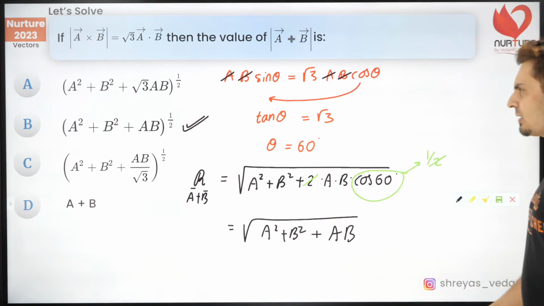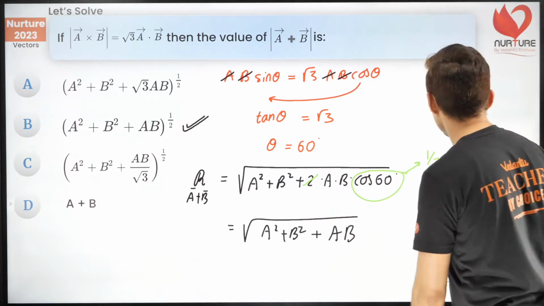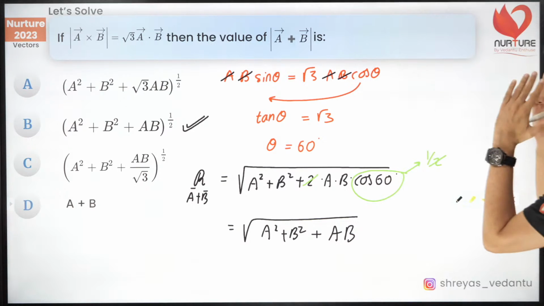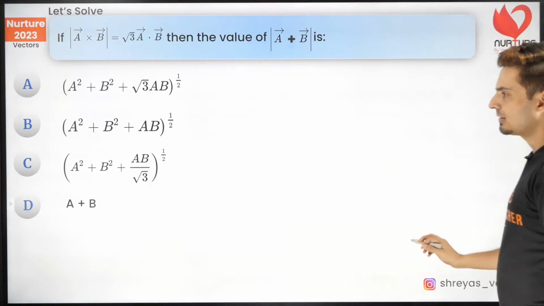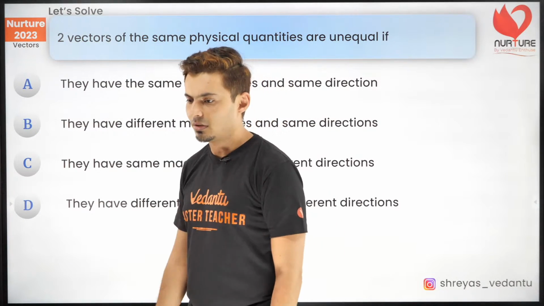Beautiful, guys. So guys, in vectors, it's very difficult to have very difficult questions in JEE physics. Remember that. So if you know the formulas, if you understand it well, that's it. You will get the answer. That's option B. Let's move ahead to the next question coming up on your screen.